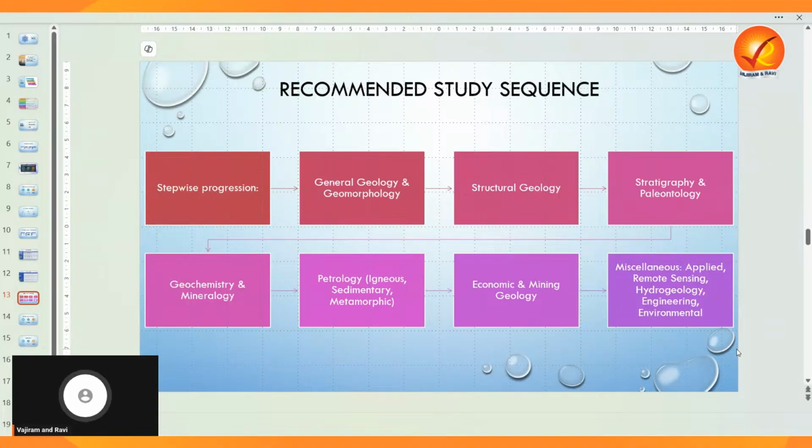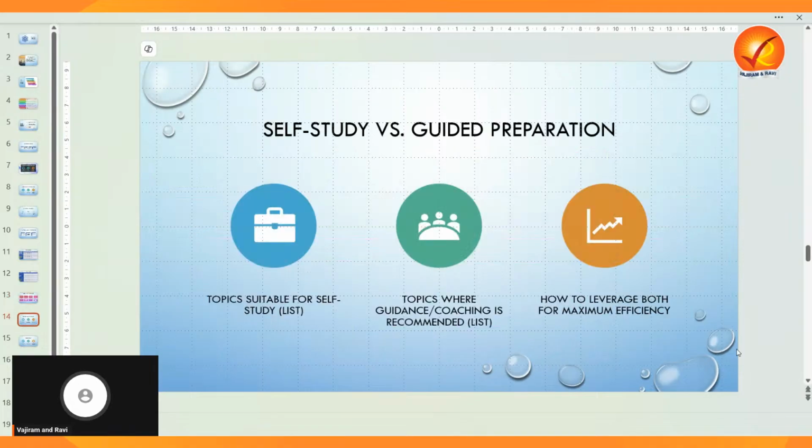Then hydrogeology. Again it is an easy topic, very little content, but you can score the maximum. And engineering geology, again it is an easy one, and scoring, an applied aspect. Then the last is environmental. Once you know about pollution and these things, it is very easy to write, or answer these questions.